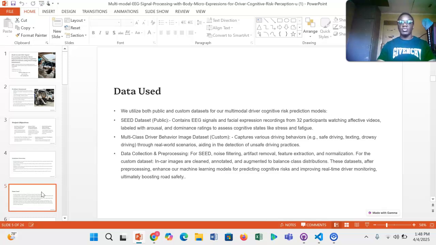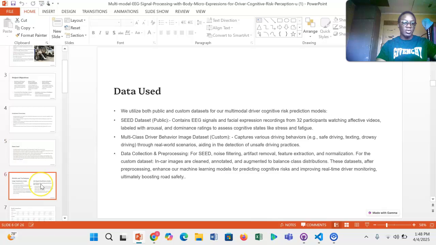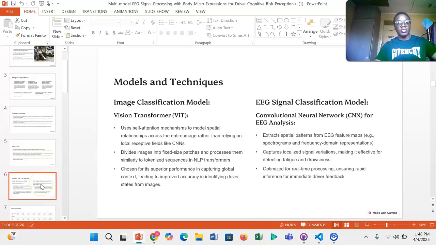On training our models, we use the SEED dataset, which is an EEG signal dataset for facial expressions and driver impairedness. We also use the multi-class driver image dataset, which captures the visual conditions of the drivers. Moving on to the models, for image classification we use the vision transformer, and for EEG signal processing we use a convolutional neural network.